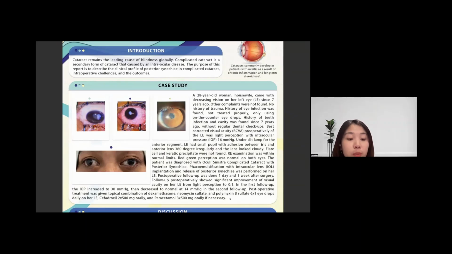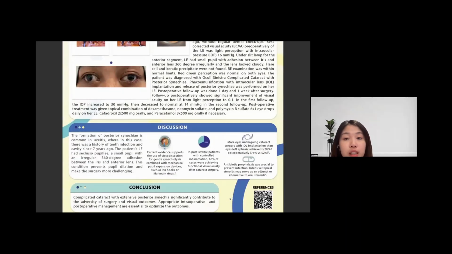Post-operative treatment was a topical combination of dexamethasone and neomycin sulfate, 6 times a day as eye drops on her left eye, antibiotics, cefadroxil 2 times a day, 500 milligrams orally, and paracetamol 2 times a day, 500 milligrams orally if necessary. For the discussion, the formation of posterior synechiae is commonly inflammatory, where in this case, there was a history of teeth infection and cavity since 7 years ago, and there was no regular dental checkup because the patient is from the Pandeglang area in Indonesia, and patients there don't usually get checkups.